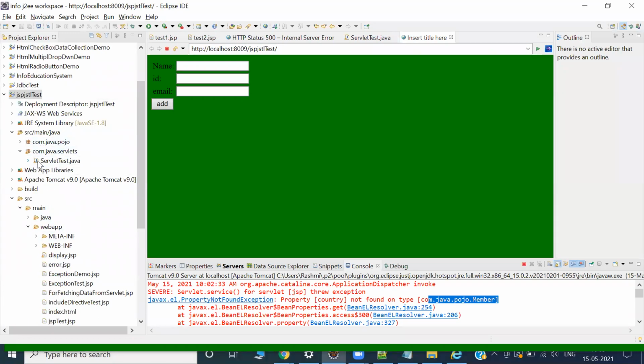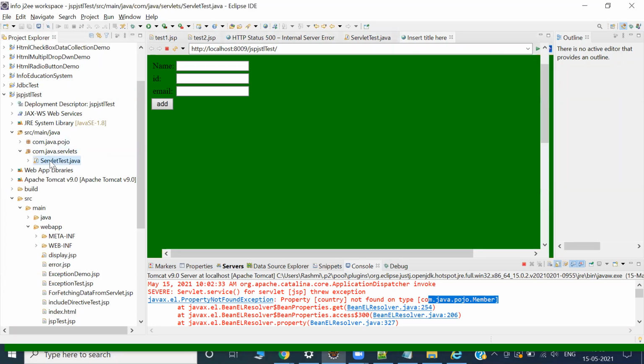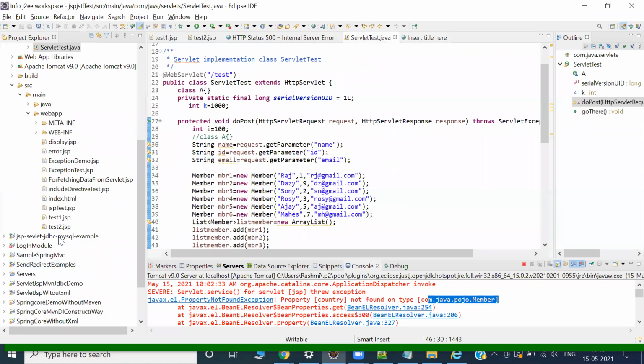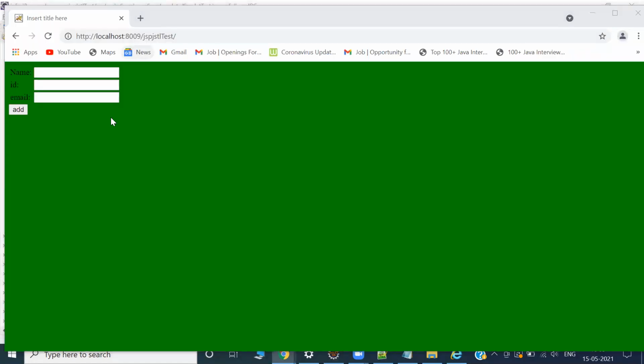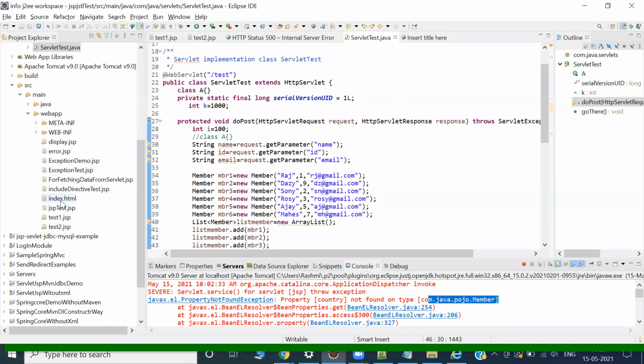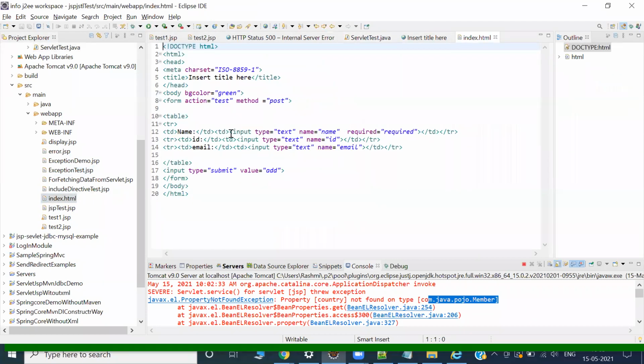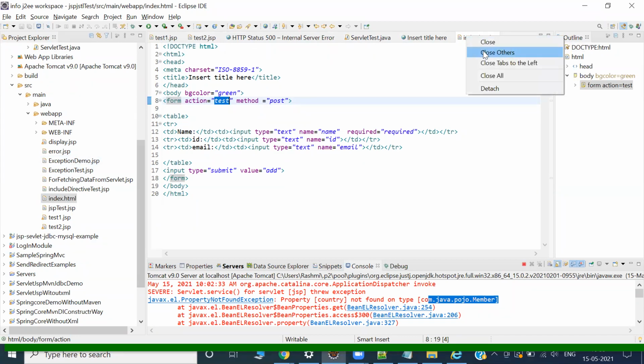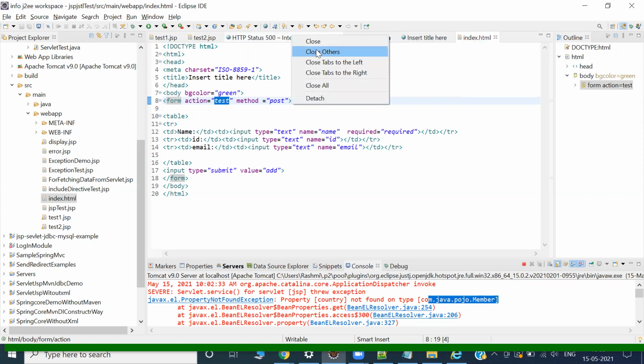You can increase your logic also. It is definitely hitting which JSP, the index.jsp, right? Index.html. From index.html, what is the action name? Test. Okay, come back, test. Already I opened this one. Let me close the others.